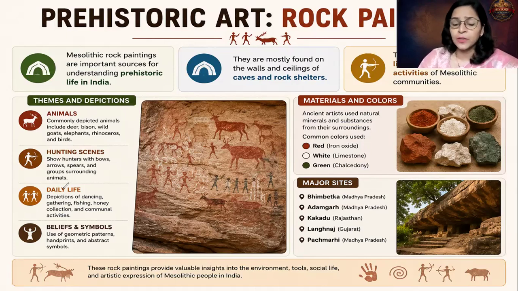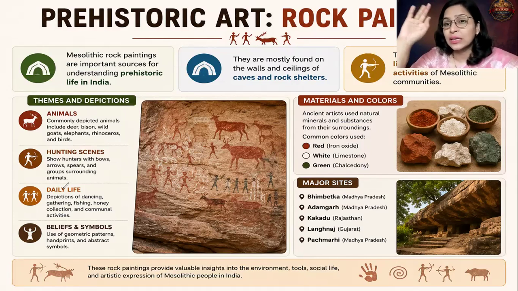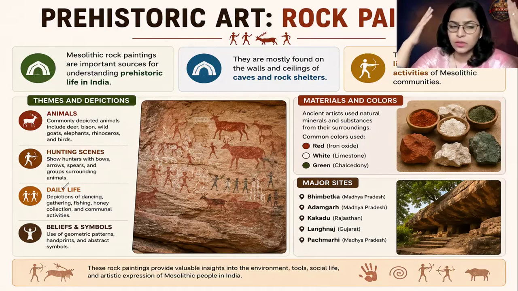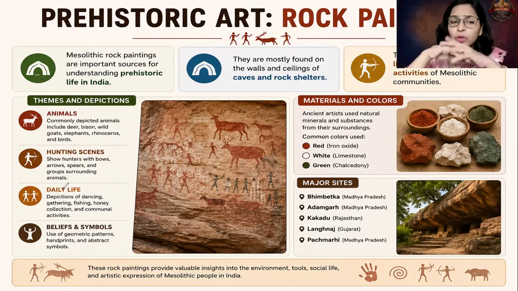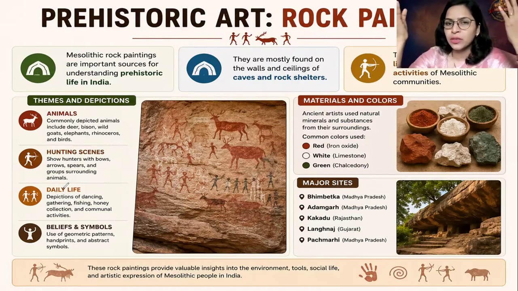One thing I would like to mention here, documented in the Archaeological Survey of India's document: across the many rock paintings discovered, nowhere have they found the image of a snake. Can you imagine? Snakes must have existed at that time, right? They have been on this earth for millions of years. But what a strange thing that so many species of animals are depicted, and not a single image of a snake. That is a mystery for archaeologists.